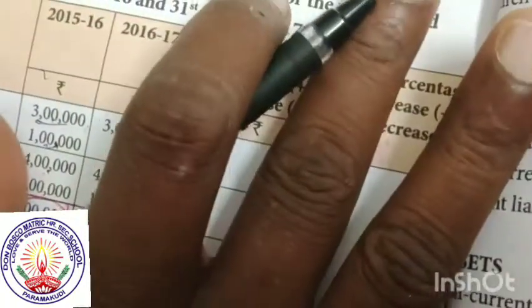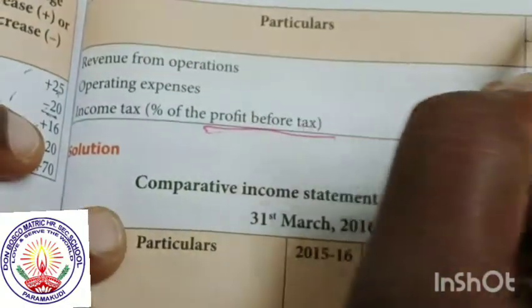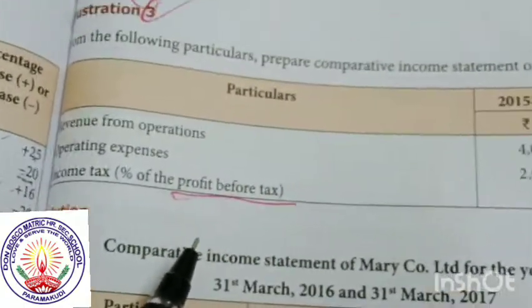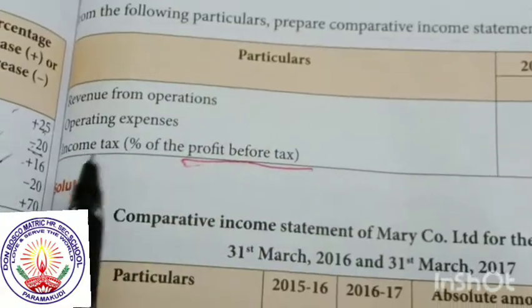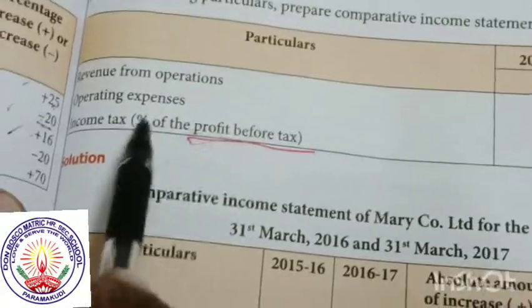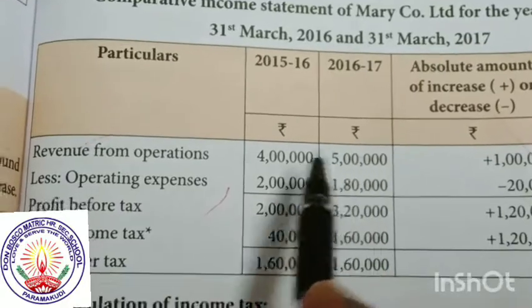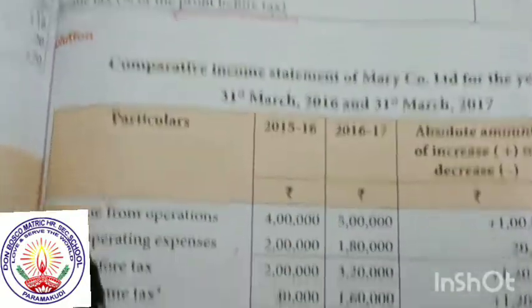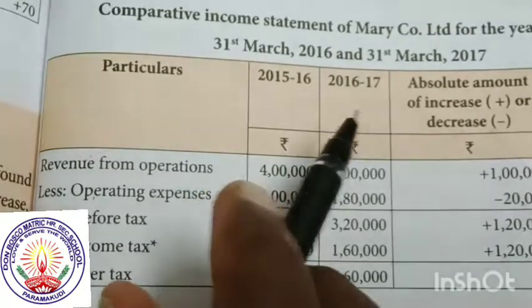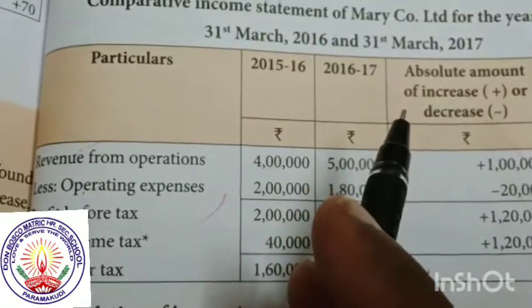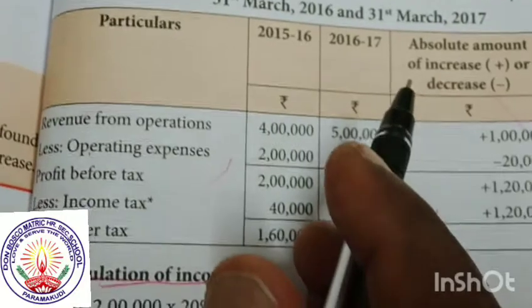That is the concept for illustration 2. Now discuss illustration 3. It is the same concept as the second illustration. The following particulars, prepare the comparative income statement of Meyer Limited. It is the same simple concept. Revenue from operation, operating expense, and income tax are given, with tax at 20% on profit. Now write the question: revenue from operation for 2 years, less operating expense.